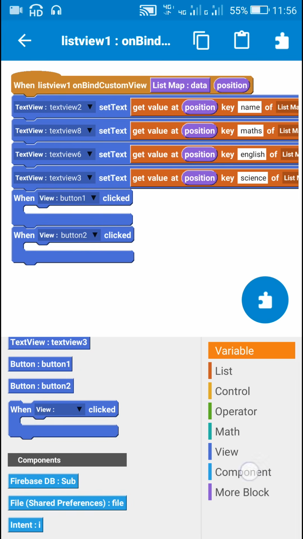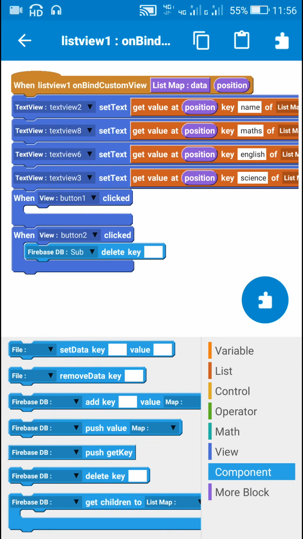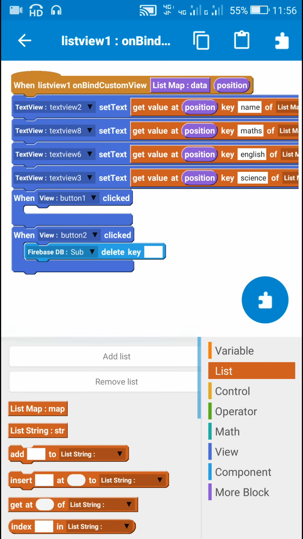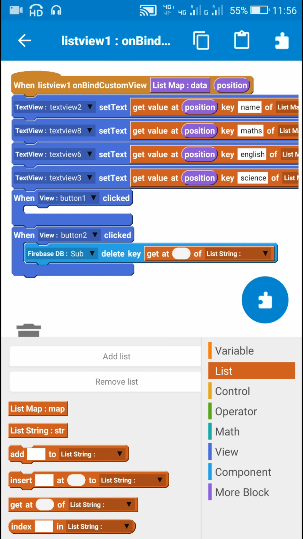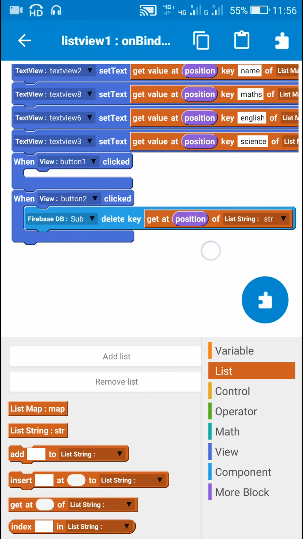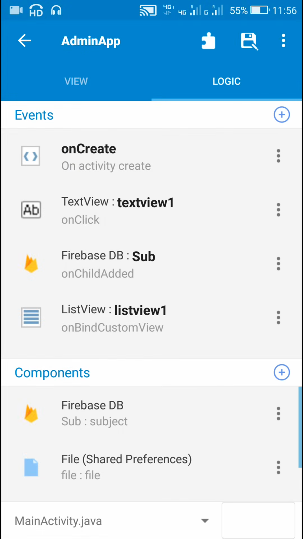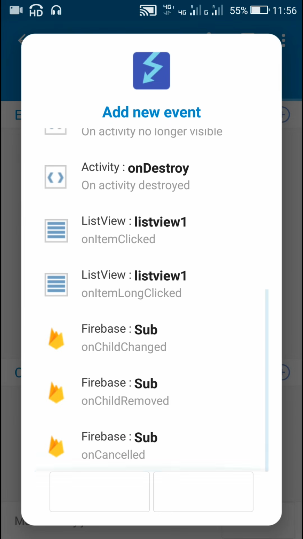So in order to delete the data I will use this simple block Firebase DB delete key, get value at position of list string str, and once the data is deleted I will refresh the data by using this block Firebase DB on child removed.